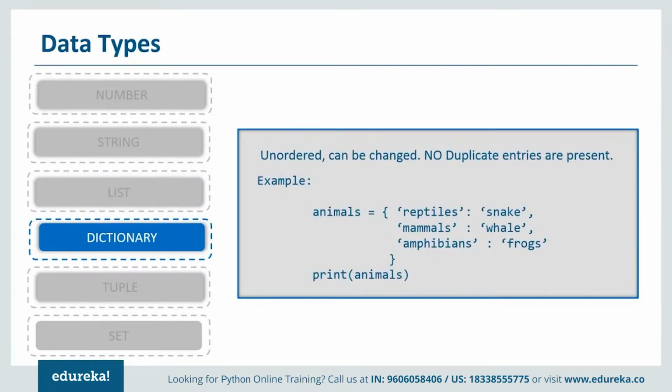A dictionary is a collection just like a list, but it is unordered, changeable and indexed. So we have a key value pair in a dictionary, and we can use the keys as indexes because they are unique, but the values in the keys can be duplicate. As you can see in the example here, I have the dictionary name as animals, and in the curly brackets I have declared the key value pairs. So let's try this in the Jupyter notebook as well.